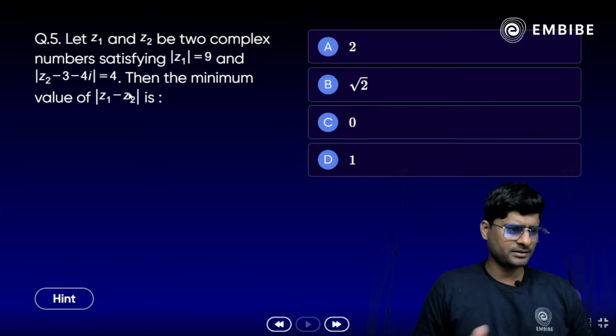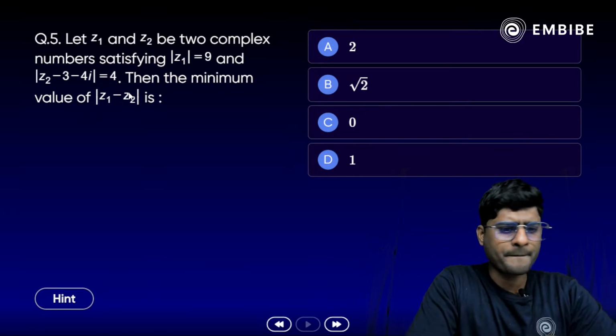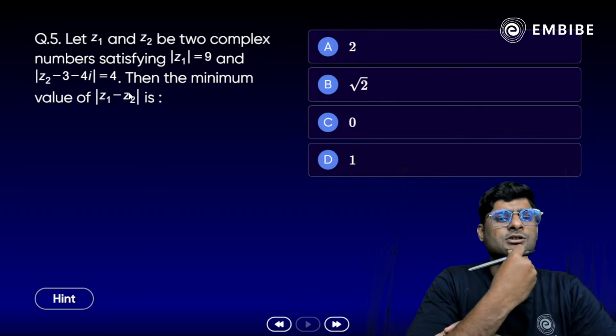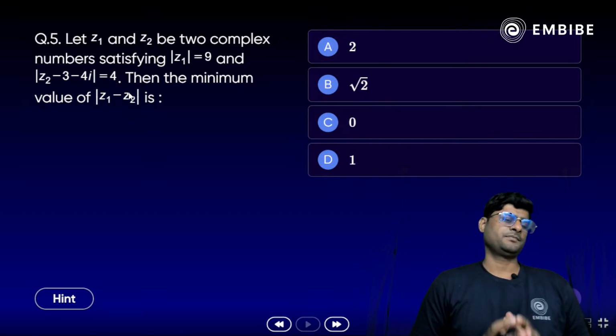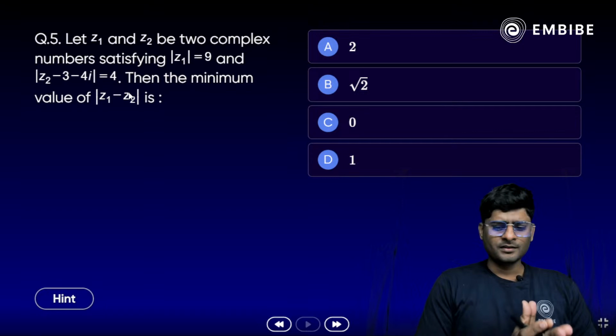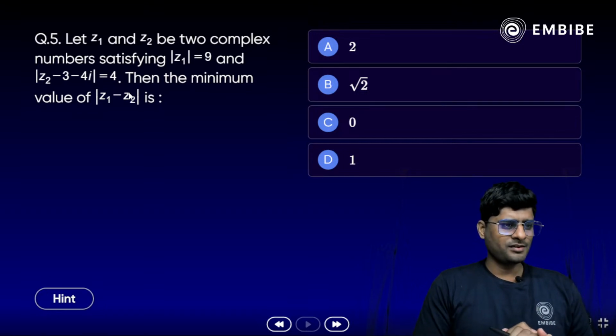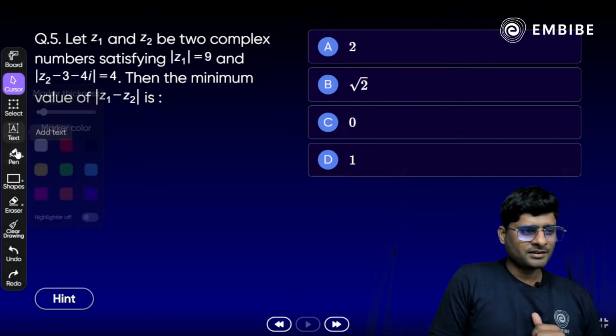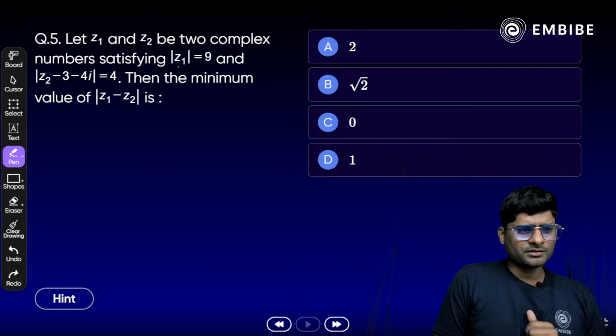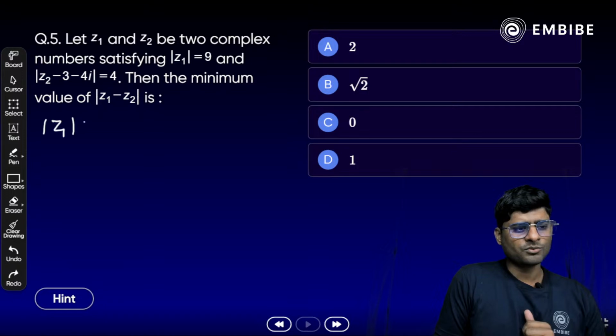All right, Harvinder. Yes, take your time. Think about it. How do we approach? So easy and simple. All right. Can you just tell me about the first relation here? Like mod Z1 is equal to 9.